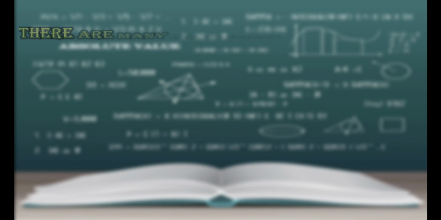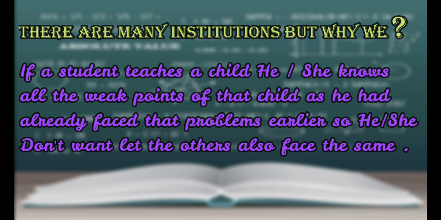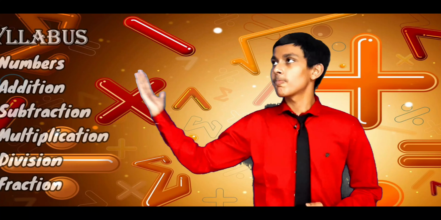There are many institutions, but why us? Because if a student teaches a child, he or she knows all the weak points of that child, as they have already faced those problems earlier. So they don't want to let others face the same. There are two batches. Let me bring the first batch syllabus.